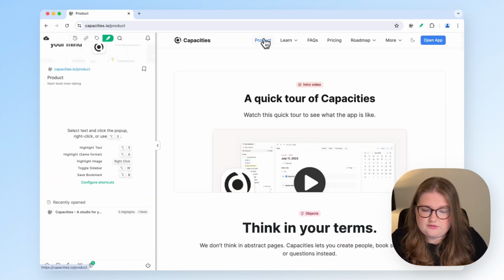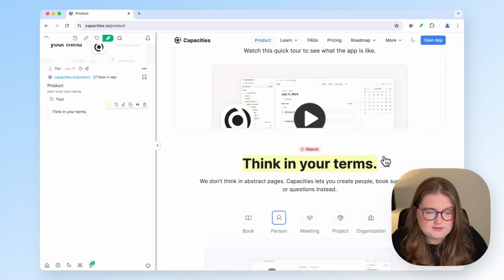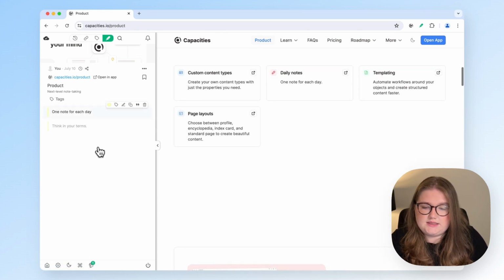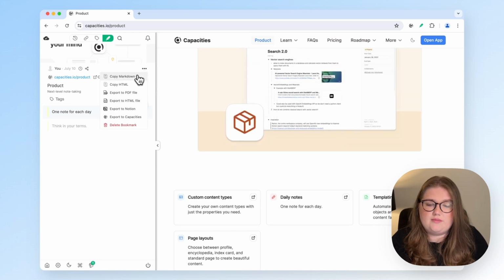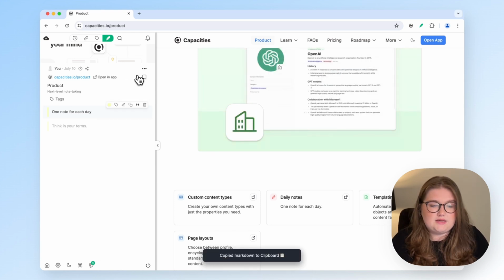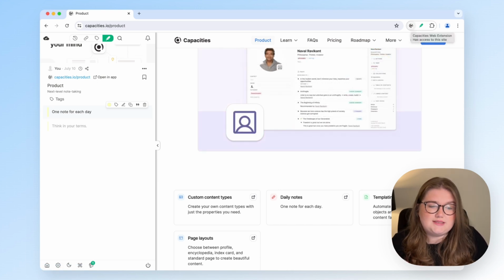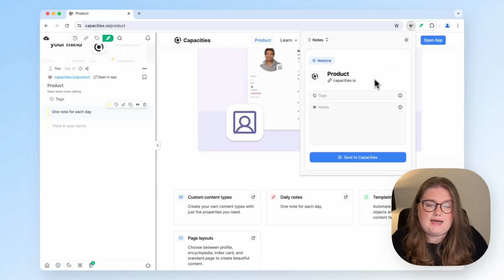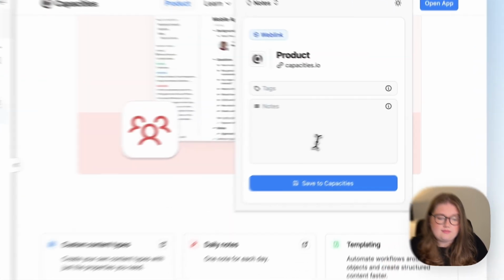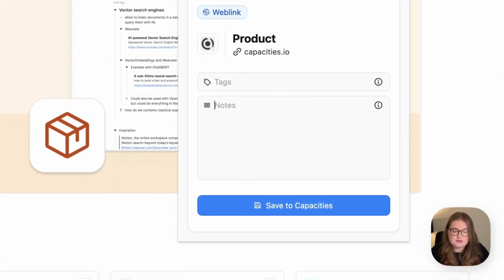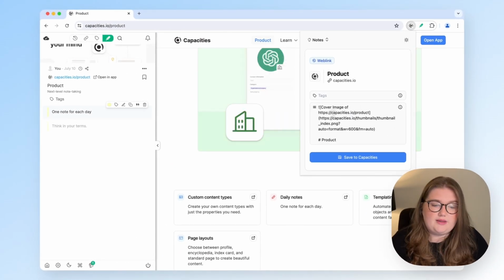So we'll go to a different page and again take some highlights, just do a couple. And this time we're going to click on the three dots and click copy markdown. Now that's in my clipboard, and now what I can do is actually open the Capacities web extension. And what this is doing is grabbing the same information as here, but it has this notes box. And because this notes box reads Markdown, we can just paste that information there.